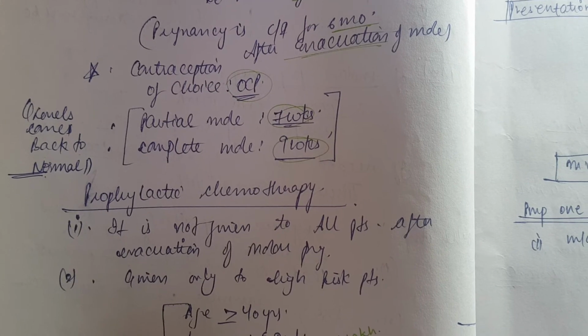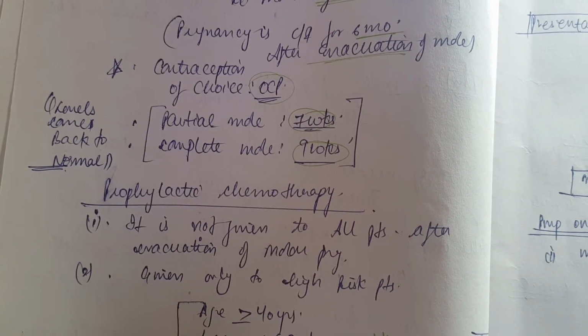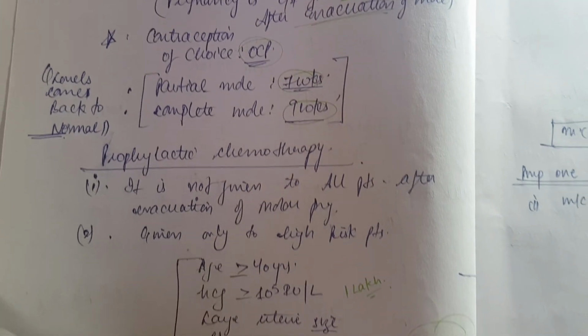And in the case of partial moles, the levels will come back in 7 weeks, magic number 7, and for complete moles 9, that is 7 plus 2 is 9. So partial moles is 7 weeks and complete moles is 9 weeks.